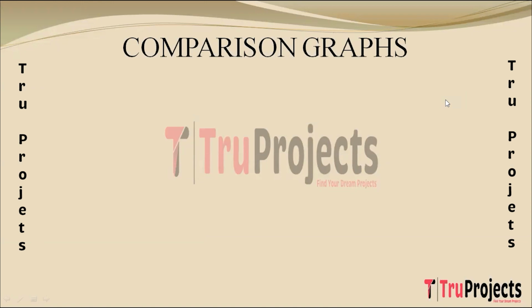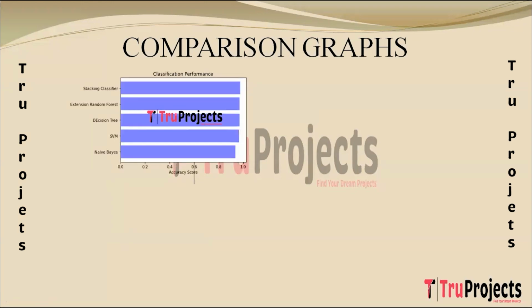Now we'll see the comparison graphs. This is the horizontal bar graph comparing accuracies of different algorithms. In this graph, on the x-axis I have accuracy scores and on the y-axis I have algorithm names. Accuracy measures the overall correctness of predictions, showing the percentage of correctly classified instances.